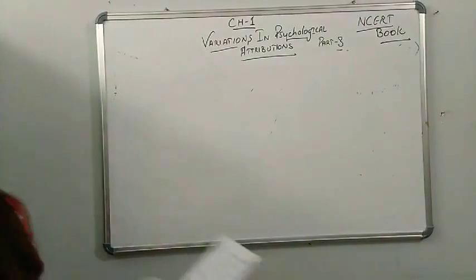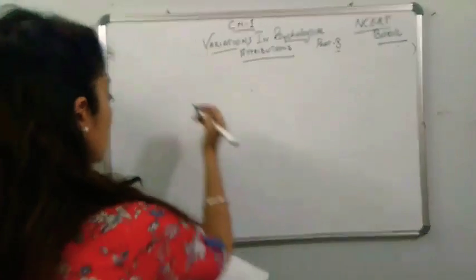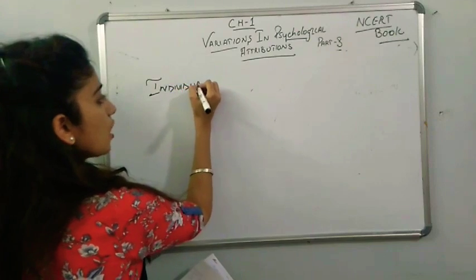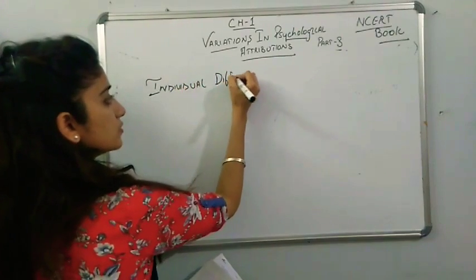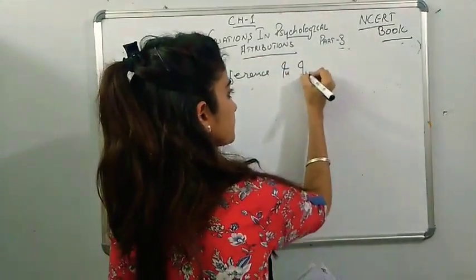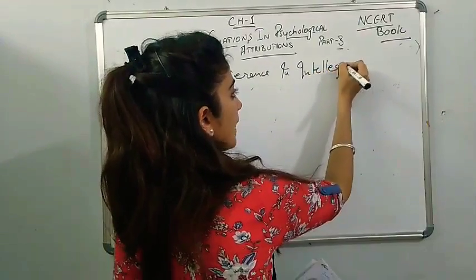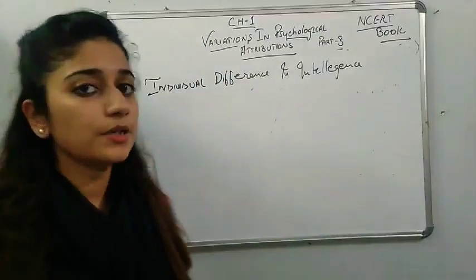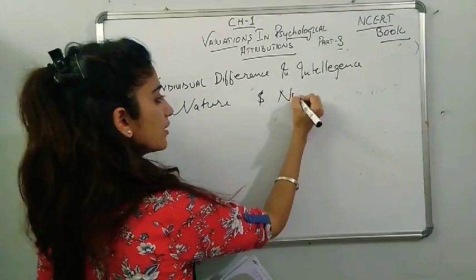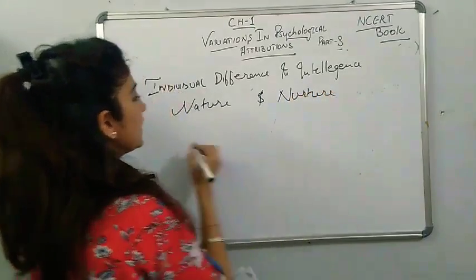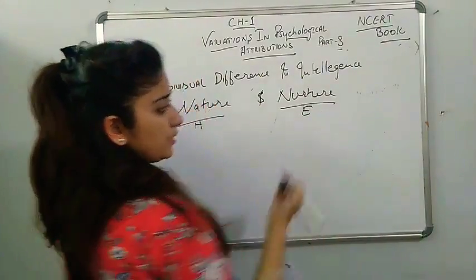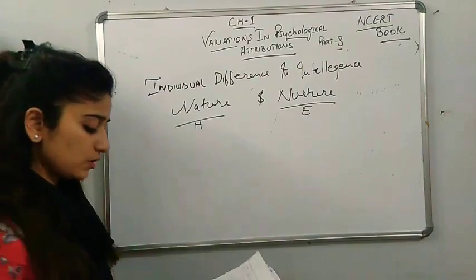In this we have been talking about individual differences in intelligence. As I have said, this is dependent upon your nature and nurture. Nature is related to heredity and nurture is related to environment. How has this been affecting? This has been told to you.